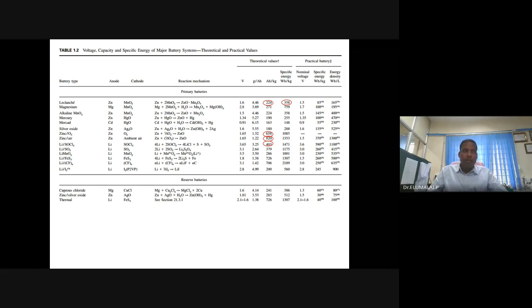Estimate the theoretical energy density of zinc oxygen battery, excluding mass of oxygen or excluding mass of air. Similarly, estimate the theoretical capacity or energy density of lithium thionyl chloride primary battery. These are the 4 or 5 questions.